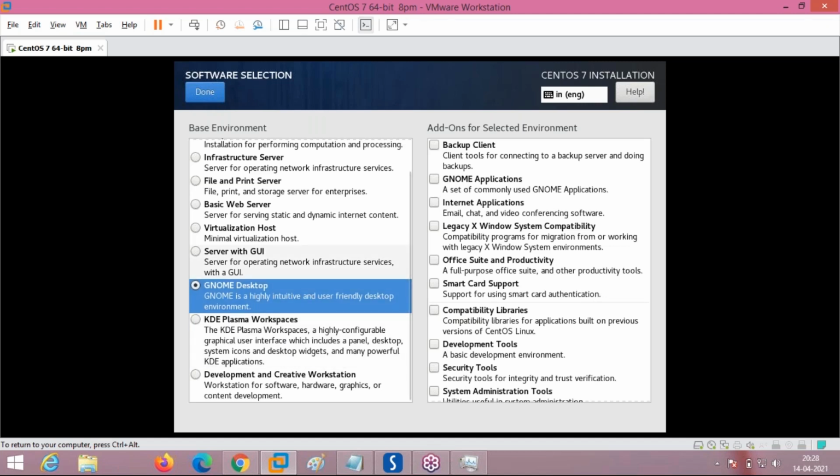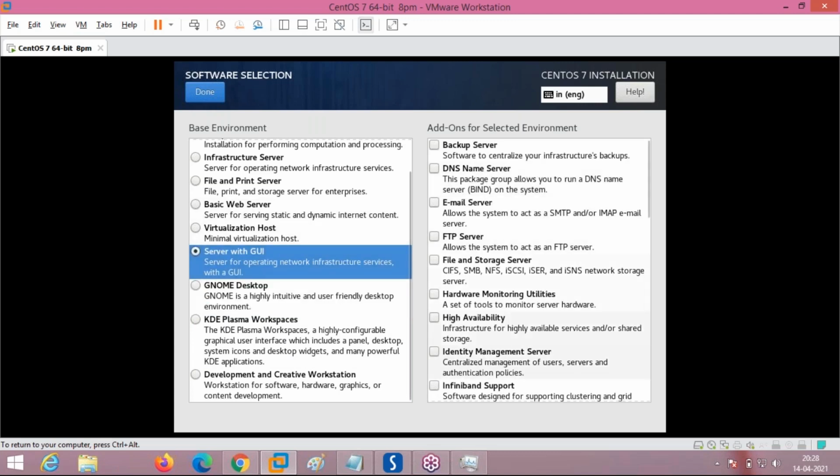But because we are doing this for administration purposes, we have to select the option server with GUI. Whenever you select server with GUI, it asks for add-ons.